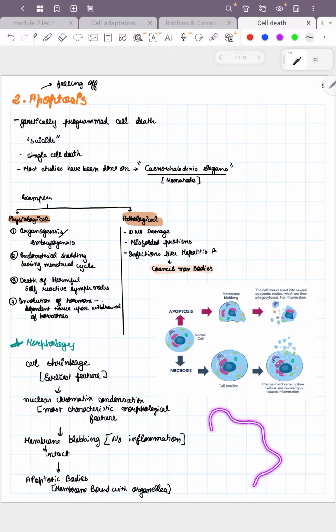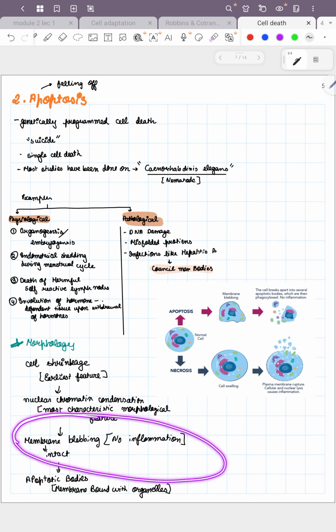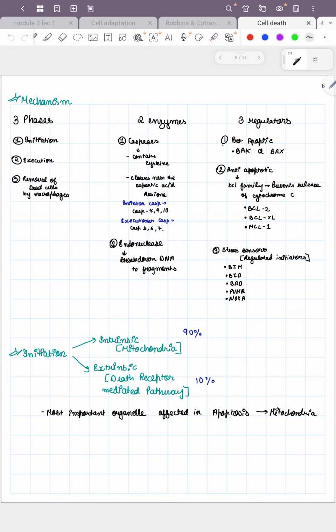Once it has created this much cell membrane, it starts to shrink. This is the original cell, and after this the cell fragments, and there are apoptotic bodies. Understood the point? So membrane blebbing, no inflammation, intact organelles, then apoptotic bodies, which I told you.